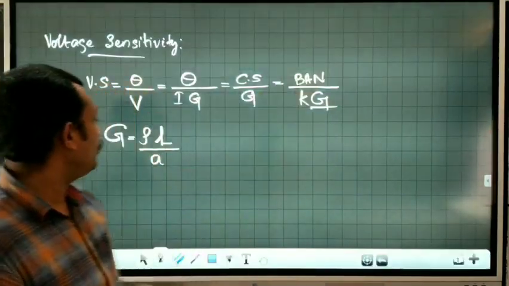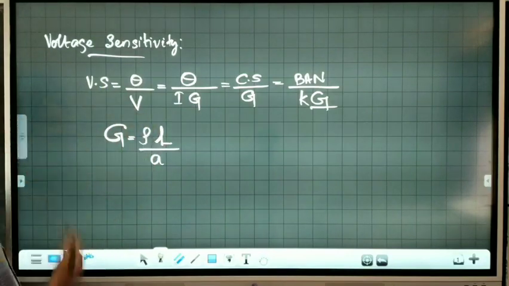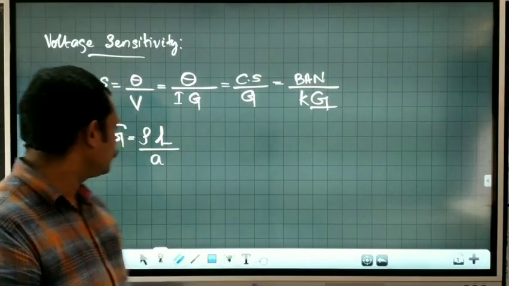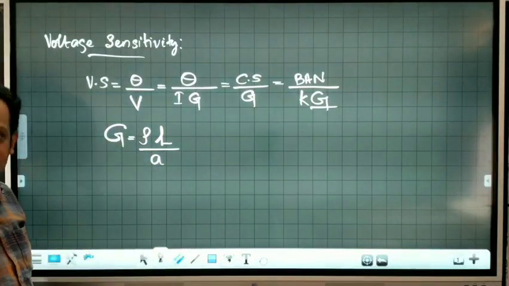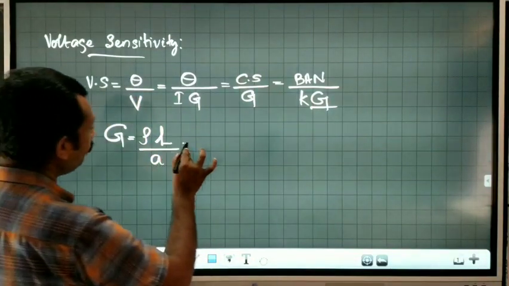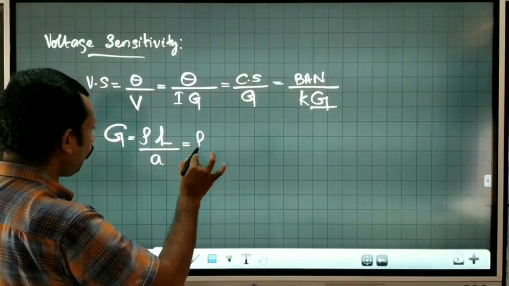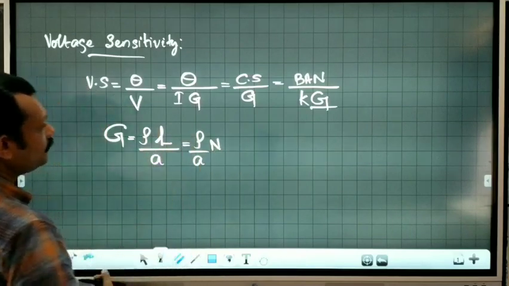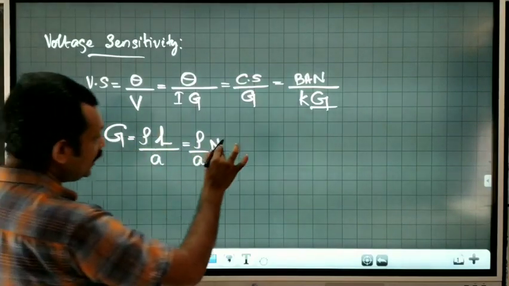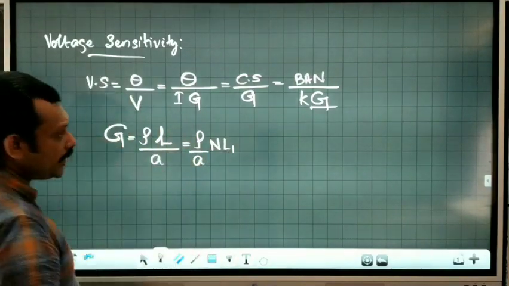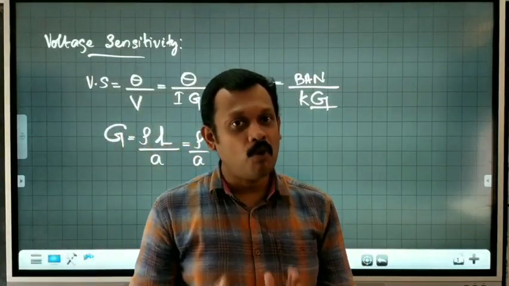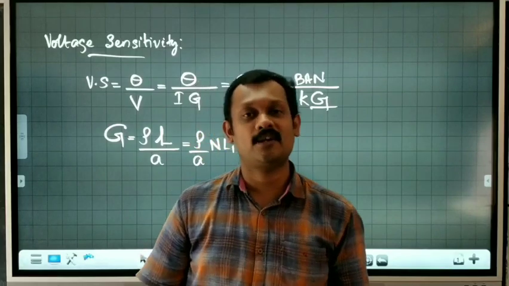Rho is the resistivity of the coil, L is the total length of the wire of the coil, and A is the cross-sectional area of the wire of the coil. Which means I can write rho by A into N, where N is the number of turns, into L1. Here L1 is the length of 1 turn of a galvanometer coil.